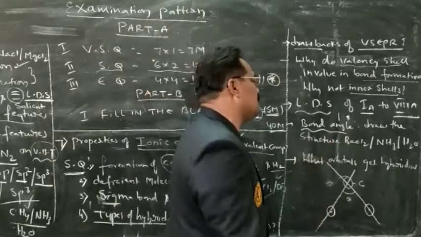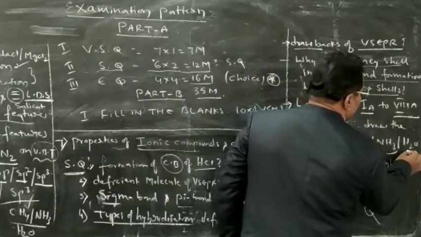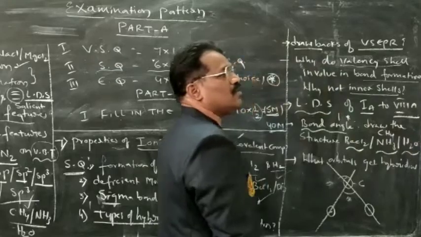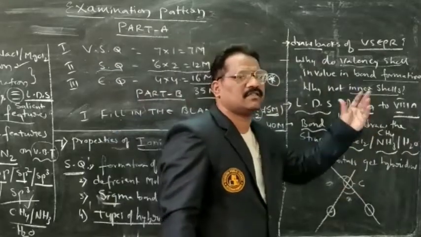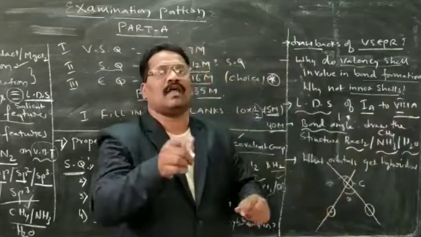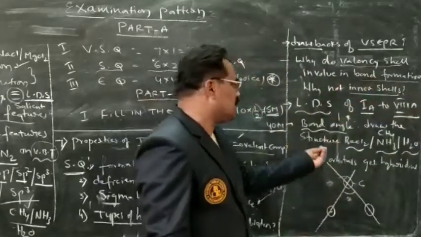And they can ask us to draw the structures and bond angles of beryllium chloride, ammonia, nitrogen, or methane molecules. Depending upon the structure of that particular molecule and its bond angle, if you study to some extent, we can easily attempt that question.